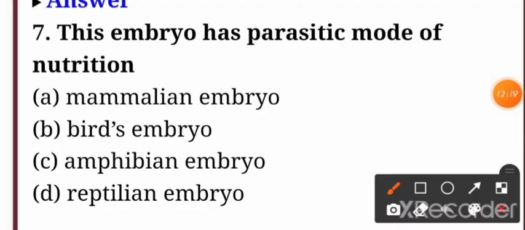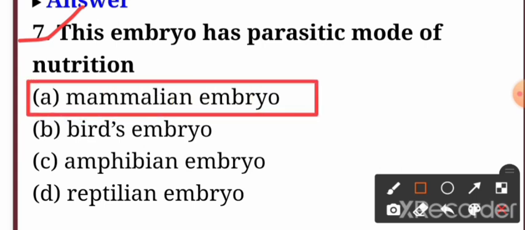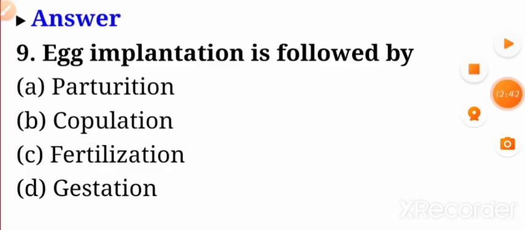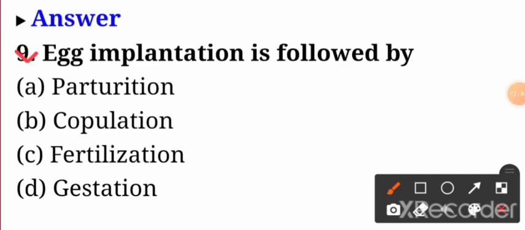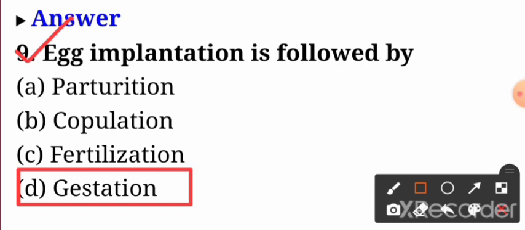Now the next question, friends. Which embryo has a parasitic mode of nutrition: mammalian embryo, bird's embryo, amphibian embryo, or reptilian embryo? So friends, option A, mammalian embryo, is the correct answer. Mammalian embryo has a parasitic mode of nutrition. Now next question, friends. Implantation is followed by option A parturition, option B copulation, option C fertilization, and option D gestation. So friends, option D, gestation, is the correct answer.